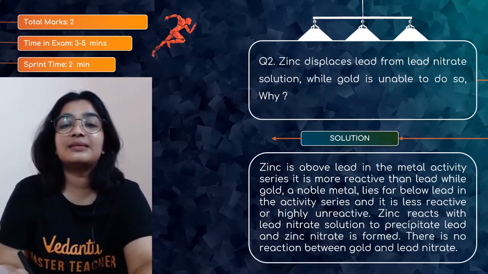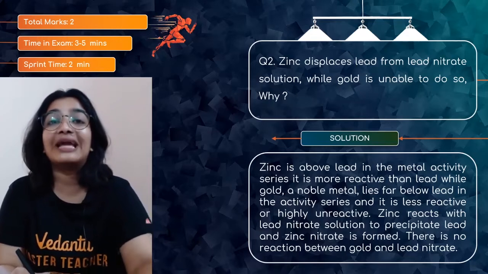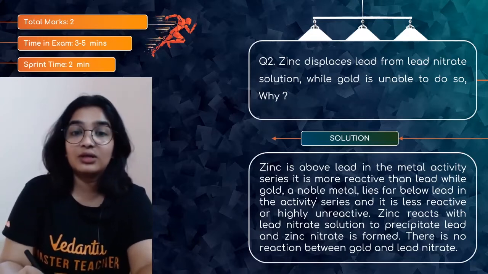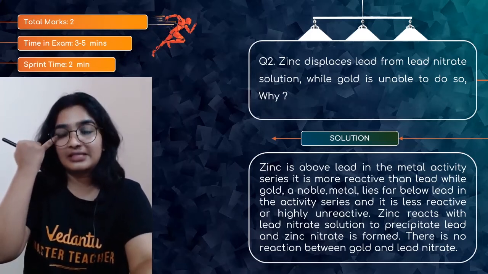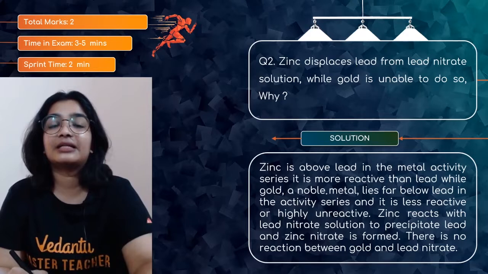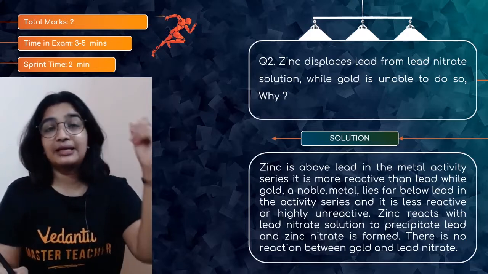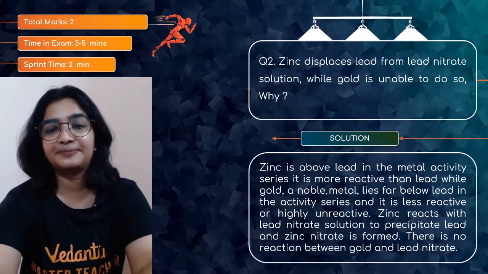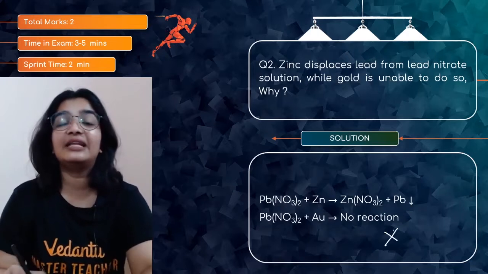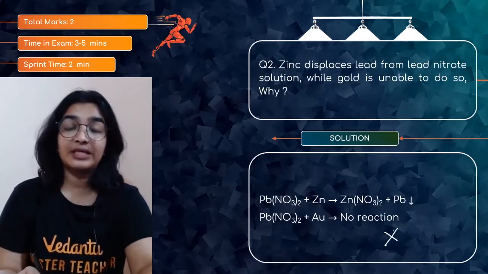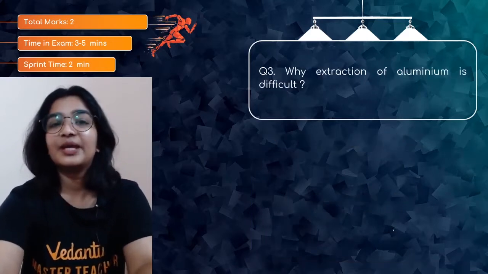So zinc is above lead in the metal activity series or the reactivity series. It is more reactive than lead, while gold, a noble metal, is at the bottom of the reactivity series. It is highly unreactive, hence it cannot displace lead from its nitrate. So Pb(NO3)2 plus Au, there won't be any reaction, but Pb(NO3)2 plus zinc, you will get zinc nitrate and lead.